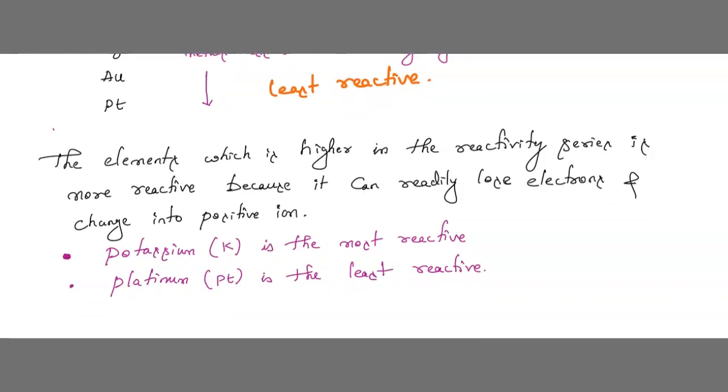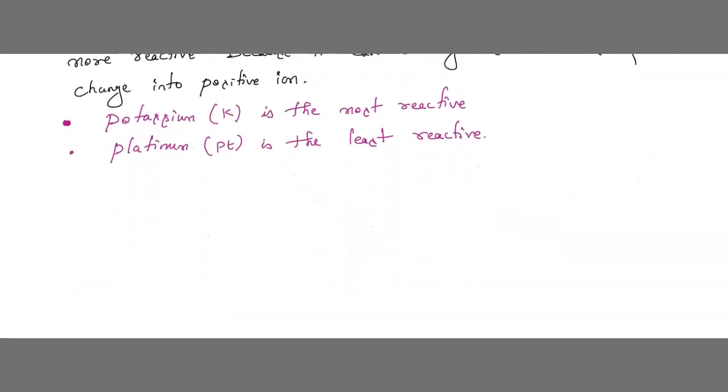See children, all this information is not given in your text, but we are going to study it in the chapter on metals and non-metals. Still, this information is very important. You should know this. In general, a more reactive metal is always placed higher in the activity series. Why? Because it can displace the less reactive metal from its solution. Understood? We have already discussed many concepts, like when zinc reacts with copper sulfate, what happens?